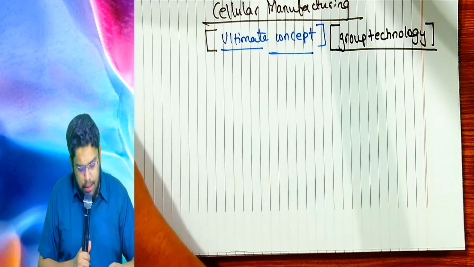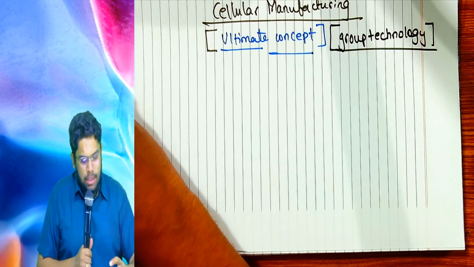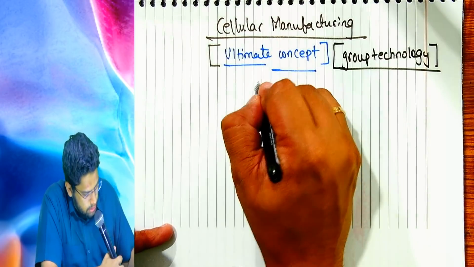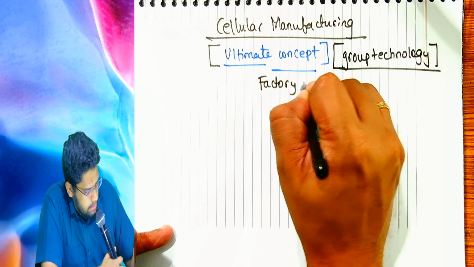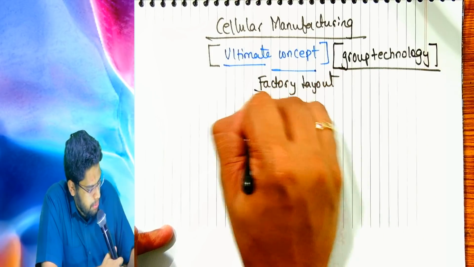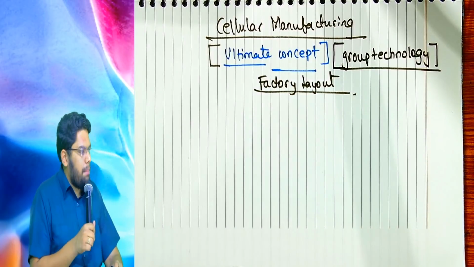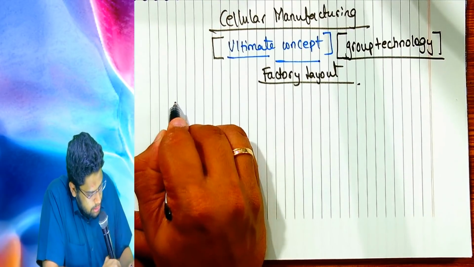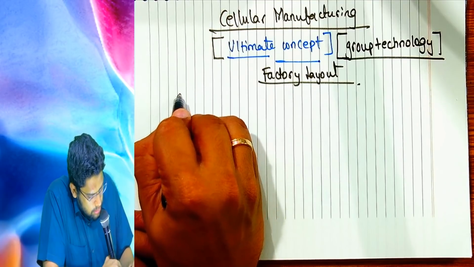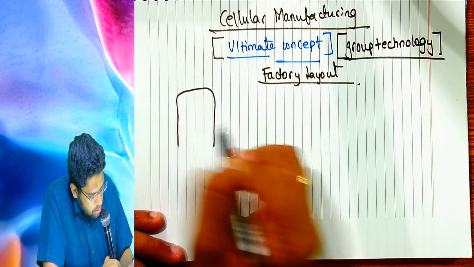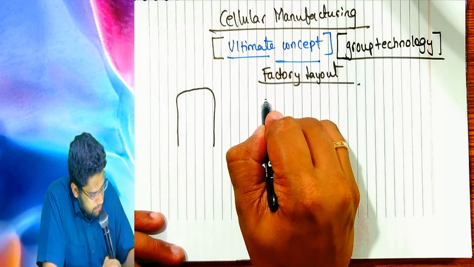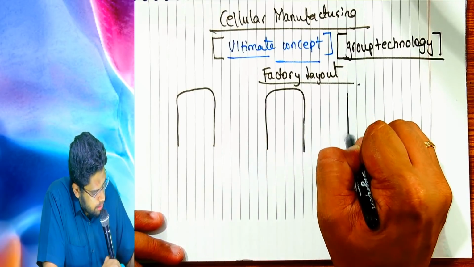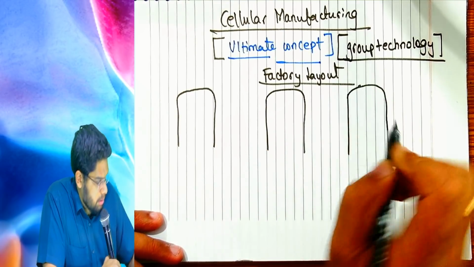Same factory we will take now. Same machines will be there now. But the factory layout will be different. Concentrate now. Beautiful. Same factory, same machines, but look at the layout now. Please notice this. U-shape design. Kindly notice the U-shaped design.